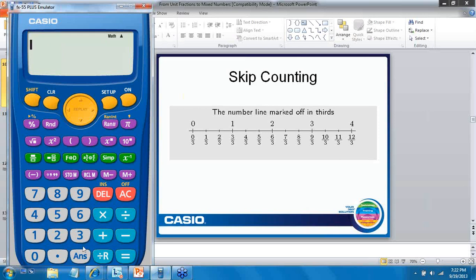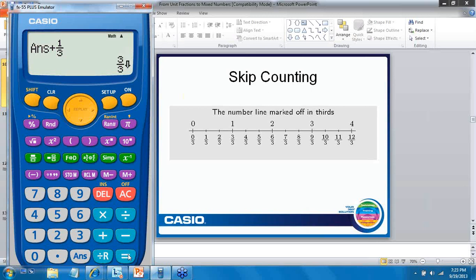But what I've done before that I find particularly helpful is that if I enter in a third, and I want to add a third to it, and what I've done here is just to set up a recurring formula that whatever the answer is, I'm going to keep adding a third to it. So now, every time I press the equal button, I'm skip counting.